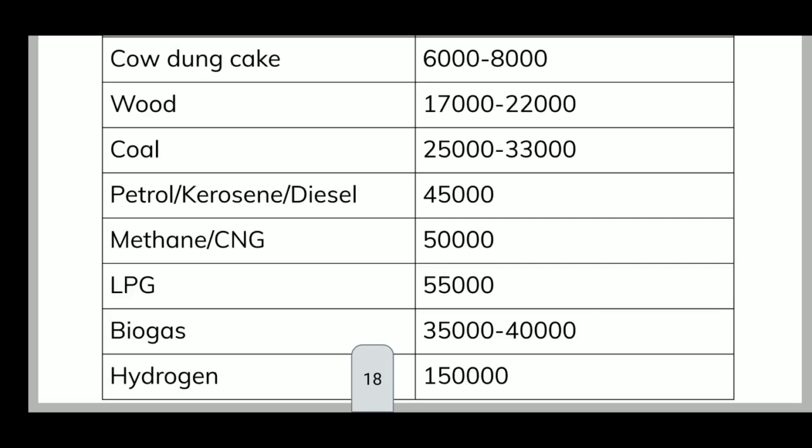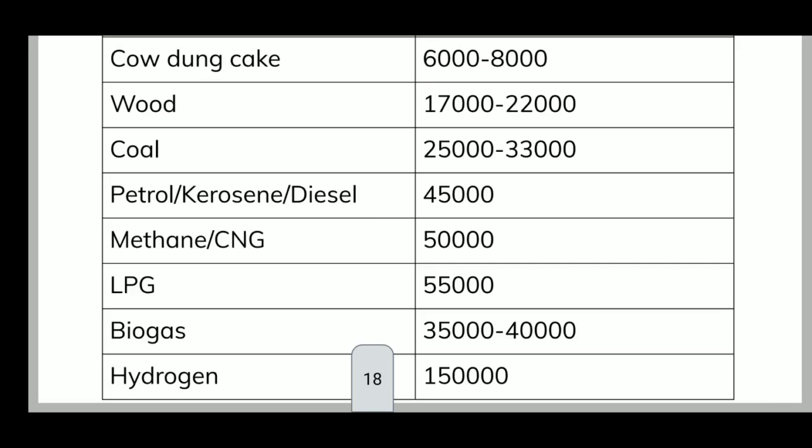Now, shall we start to compare? Yes. Cow dung cake has the least calorific value, meaning it's not a good fuel. Then wood 17,000 to 22,000, coal 25,000 to 33,000. So out of these three, cow dung cake, wood and coal, which is the best one?